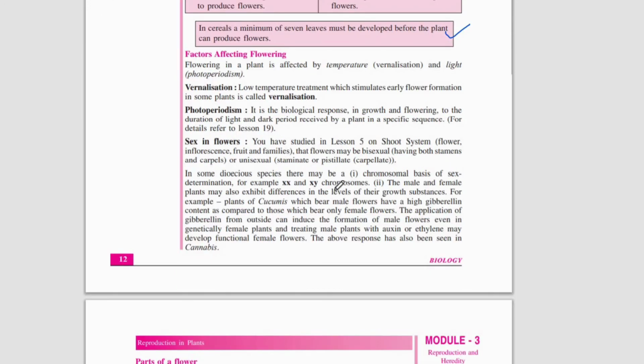So this much is for the current session, and in the next session we'll be learning about the factors affecting flowering and parts of a flower.